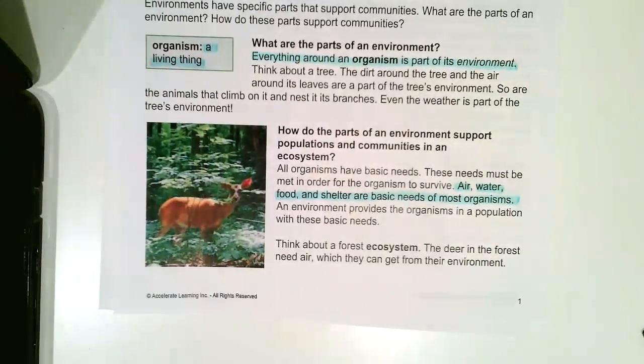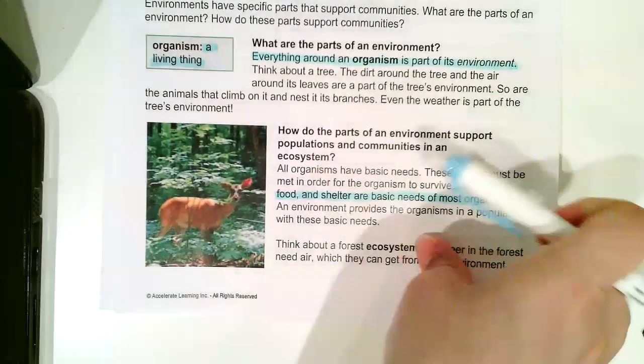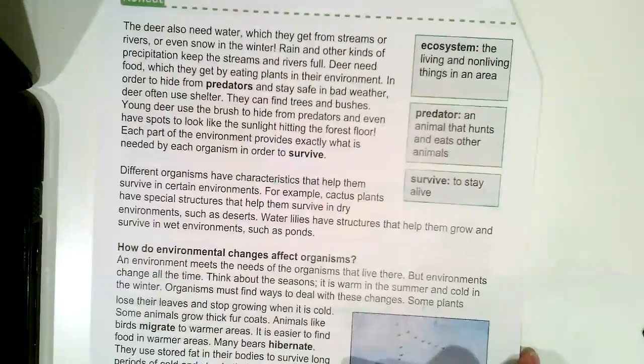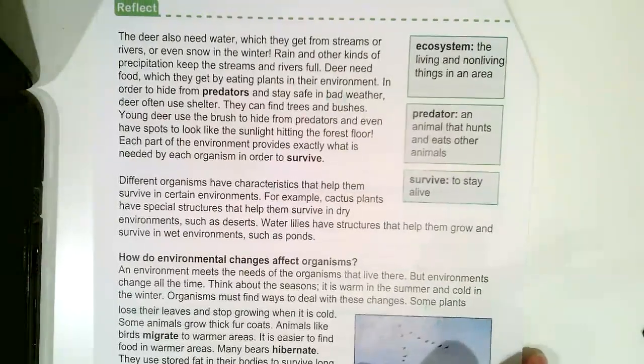An environment provides the organisms in a population with these basic needs. Think about a forest ecosystem. The deer in the forest needs air, which they can get from their environment. The deer also needs water, which they get from streams or rivers, or even snow in the winter. Rain and other kinds of precipitation keep the streams and rivers full.